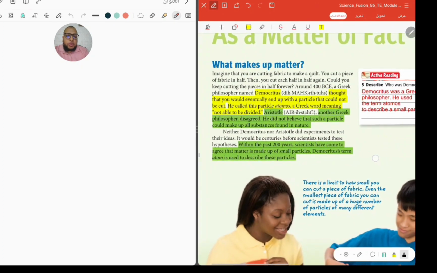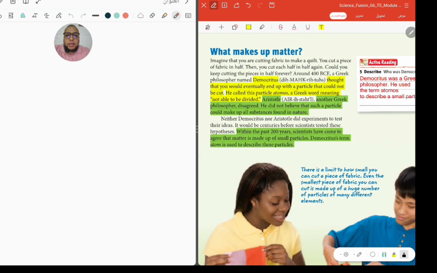The first one who spoke about the atom was a Greek philosopher before 400 BC. It is Democritus. Democritus thought that matter eventually ends up as particles that couldn't be cut, and he called it the atom, or atomos in Greek. Its Greek word means not able to be divided.